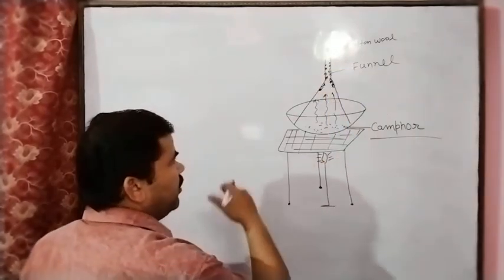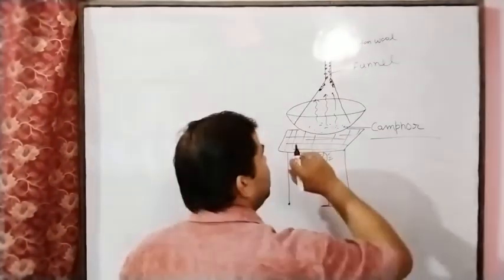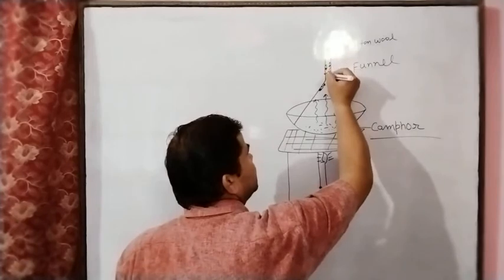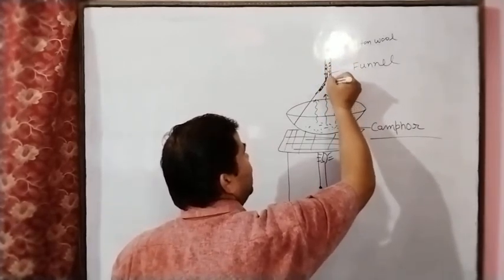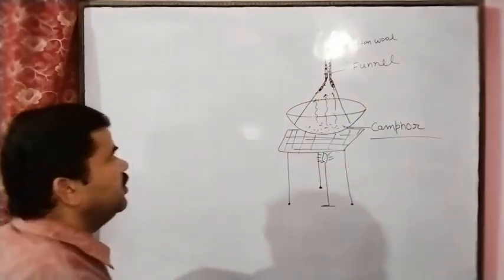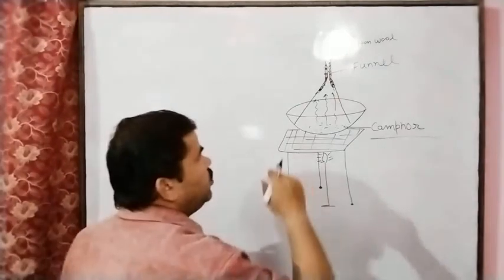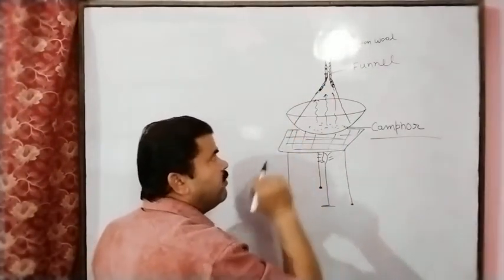After heating, you have to stop the heating. Then you will observe that these particles are deposited on the wall of the funnel. Due to the deposition, this is in solid powder form.